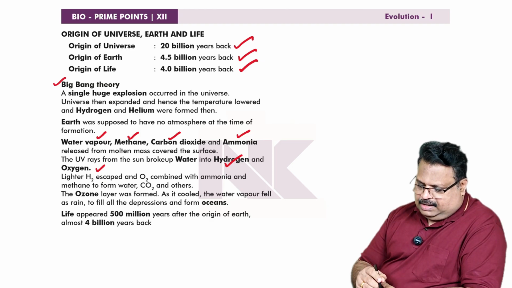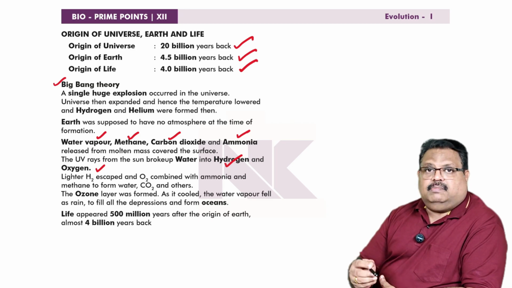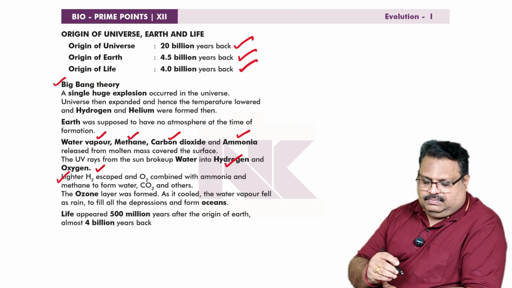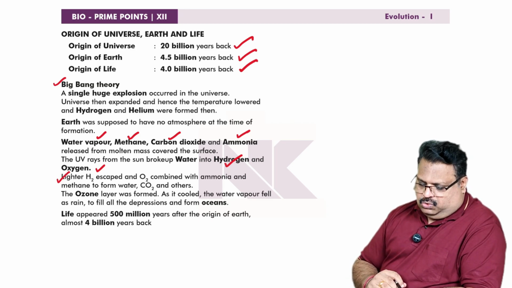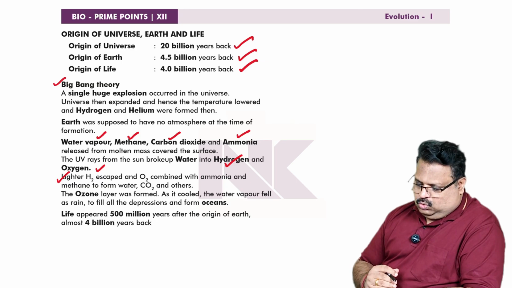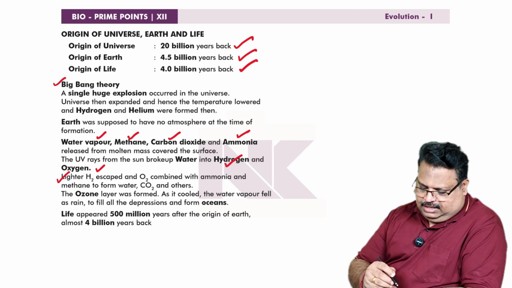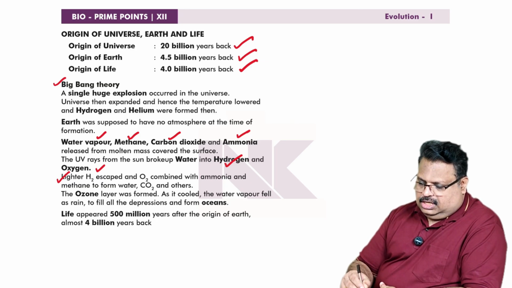Later, hydrogen escaped and oxygen combined with ammonia and methane to form water, carbon dioxide and others. The ozone layer was formed. As it cooled, the water vapor fell as rain to fill the depressions in the earth's surface and forming the oceans.